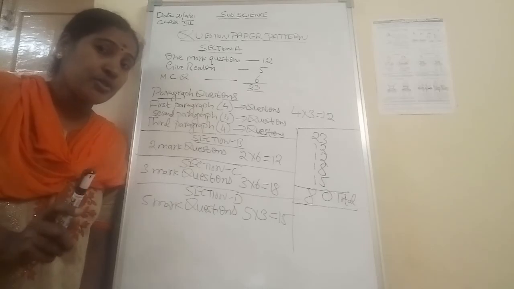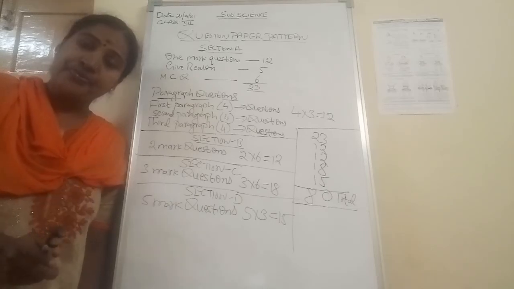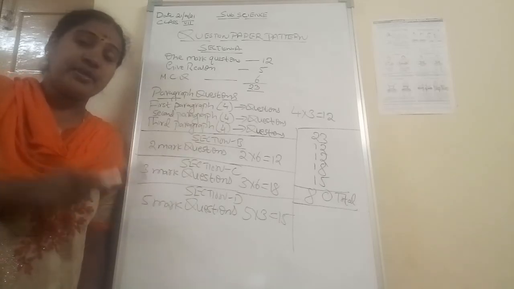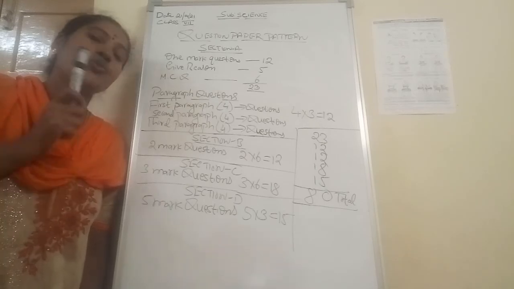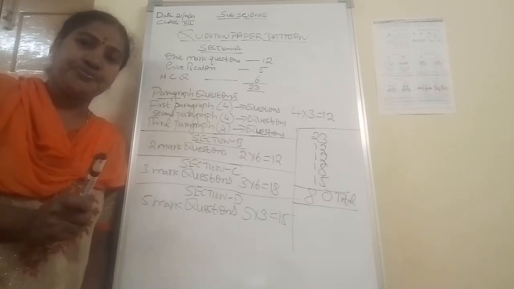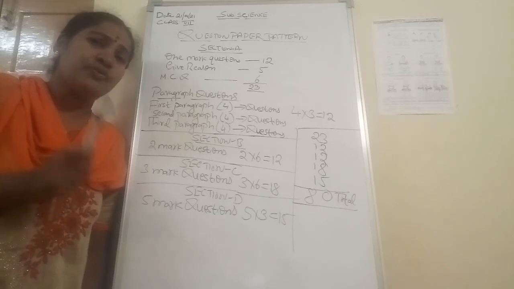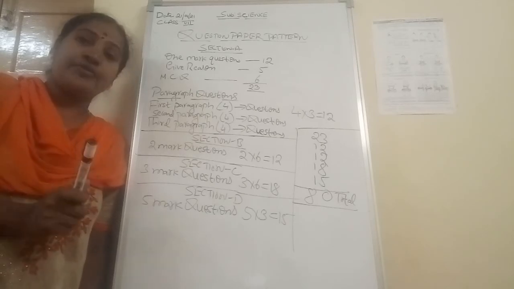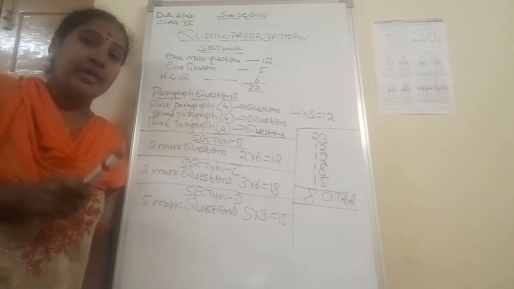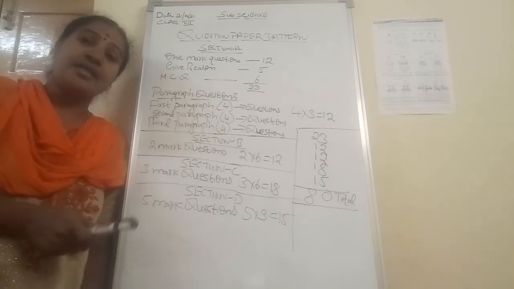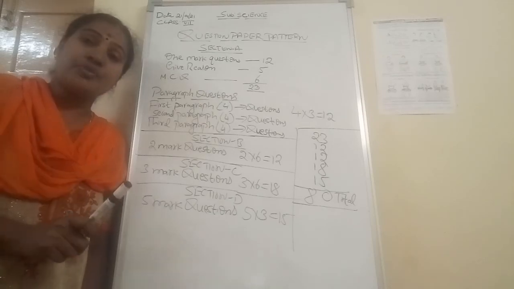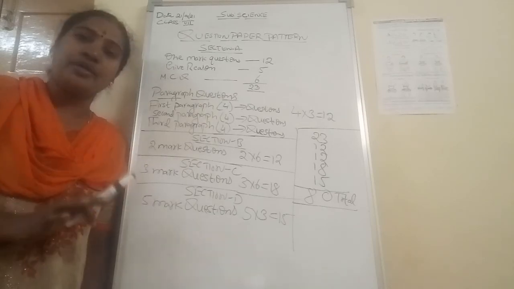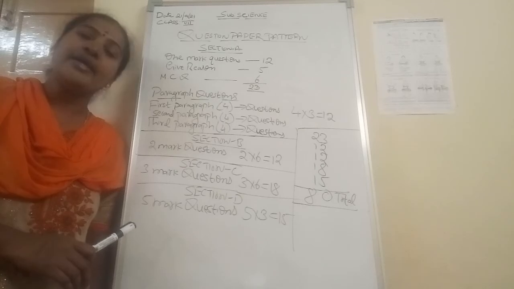I hope you have understood and have no doubt in the science part. Almost all will be multiple choice questions. But don't think that multiple choice is also very easy. No, you have to read the textbook. Make a habit of reading the textbook instead of only reading the question answers. Question answers also you have to read. But in another way, simultaneously you have to go through the textbook also. If you are reading the textbook, then the whole chapter, the whole concept you understand in a better way.